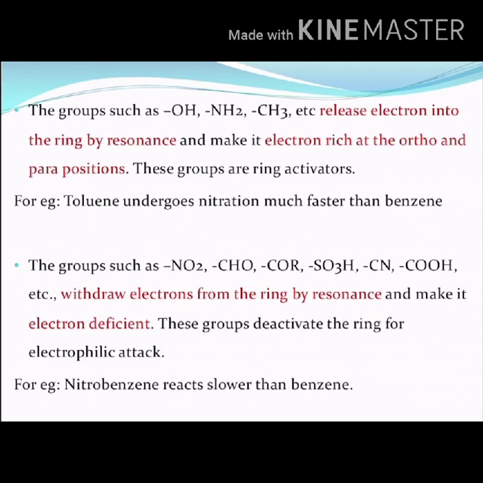Groups such as nitro, CHO, COR, sulfonic acid group, cyano group or carboxylic group, etc., are called electron withdrawing groups. When present in the ring, by resonance they make it electron deficient. So, these groups deactivate the ring for electrophilic attack. For example, nitrobenzene reacts slower than benzene.